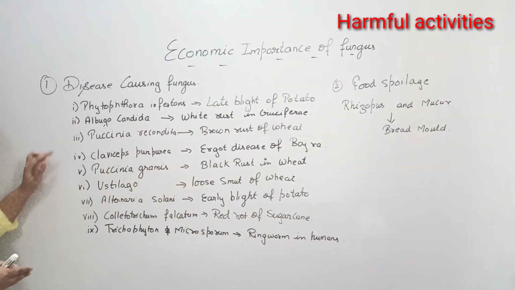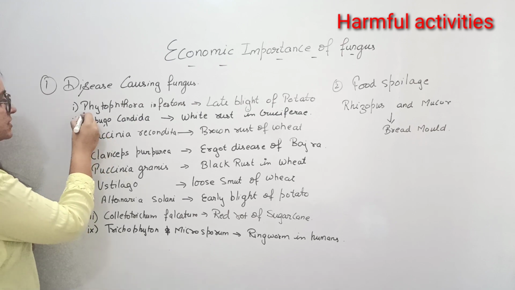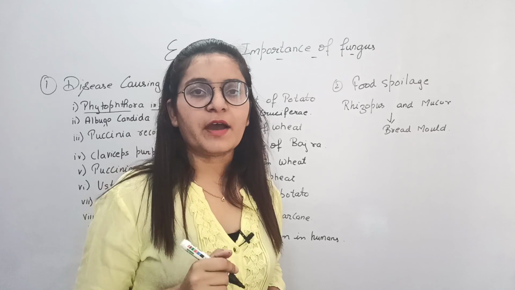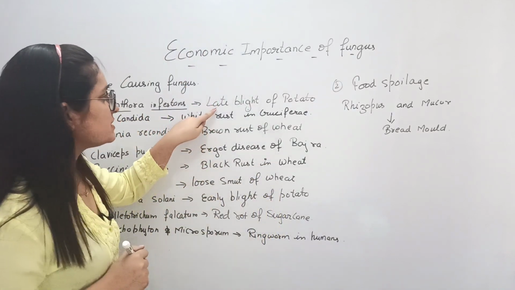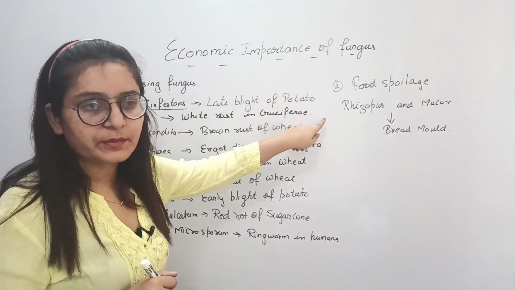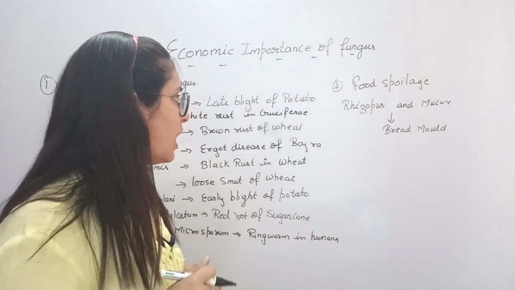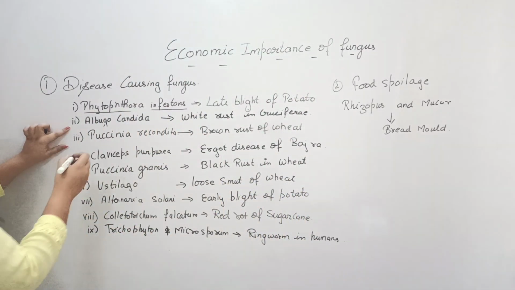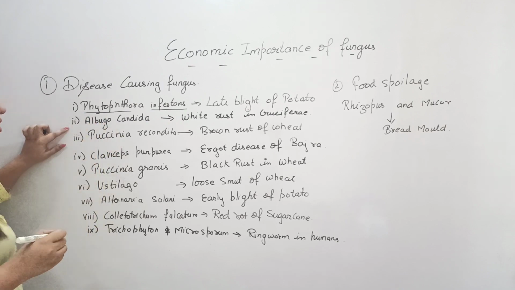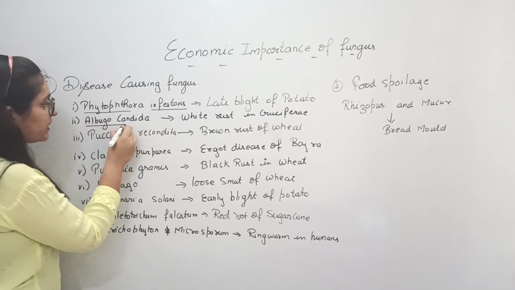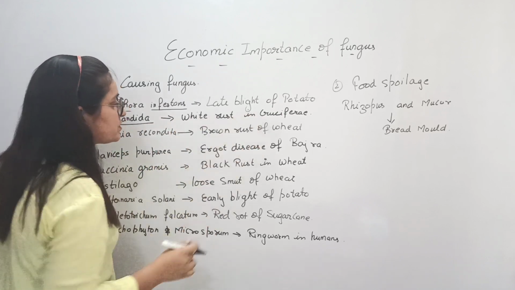We have to learn Phytophthora infestans. This fungus belongs to the category Phycomycetes and causes the disease late blight of potato. In this, the potato leaves have black spots after maturity. And then Albugo candida, this causes white rust in crucifers.